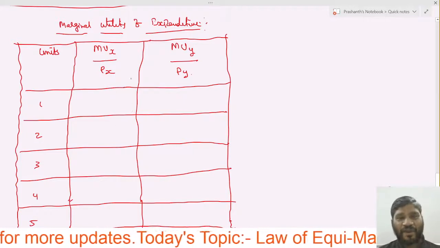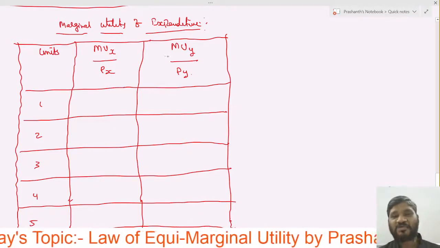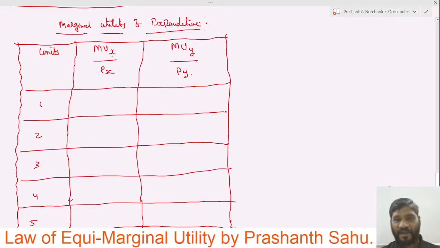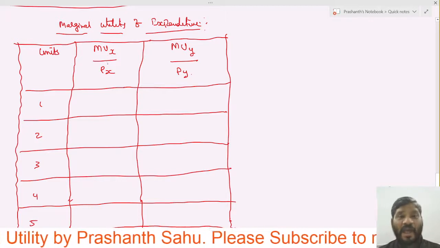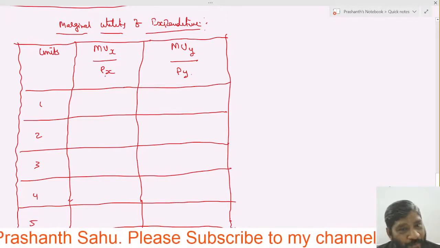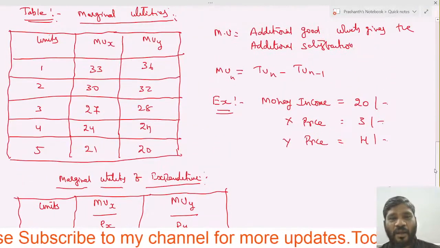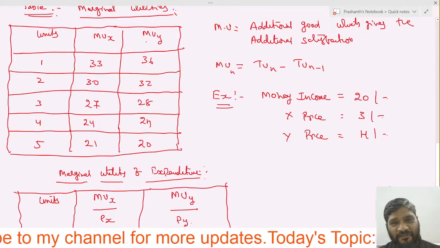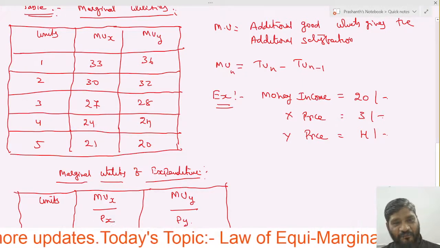We have to calculate it with the help of this formula, MUX by PX as well as MUY by PY, that is, marginal utility of X divided by price of X. In this table you have already seen MUX and MUY given: 33, 30, 27, 24, 21.